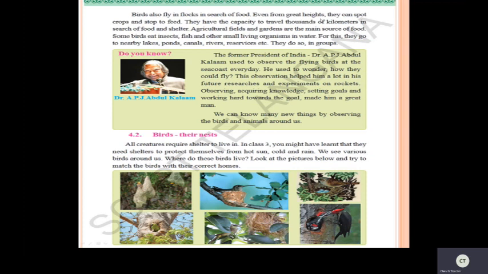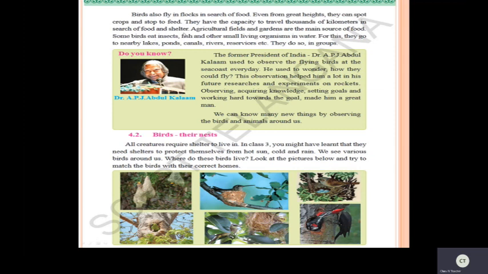Even from great heights, they can spot crops. So mainly they will depend upon crops and stop to feed. Whenever they find the crops, they'll stop there and slowly they will feed. Now they have the capacity to travel thousands of kilometers in search of food and shelter.